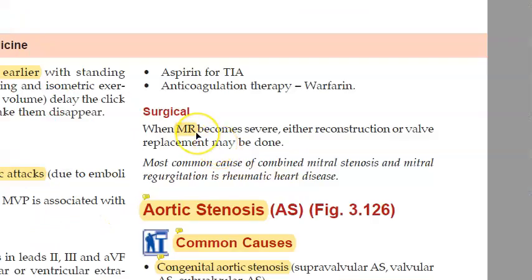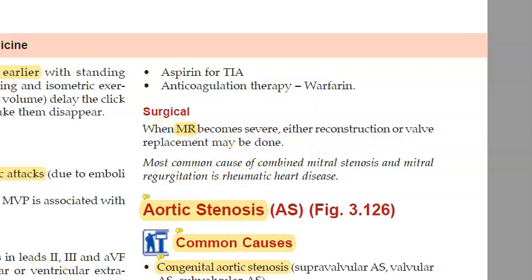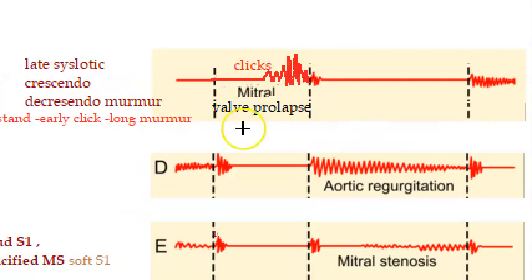Then, if there is mitral regurgitation, if there is regurgitation happening of the blood, then they are talking about valve reconstruction or replacement. Okay. Basically, the takeaway for you from this video is mitral valve prolapse, click and a late systolic murmur. Basically, click and a late systolic murmur in mitral valve prolapse. When you stand, the click will be early and the murmur will be long.